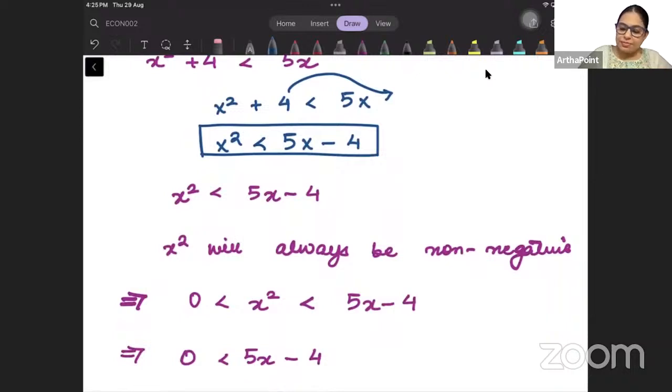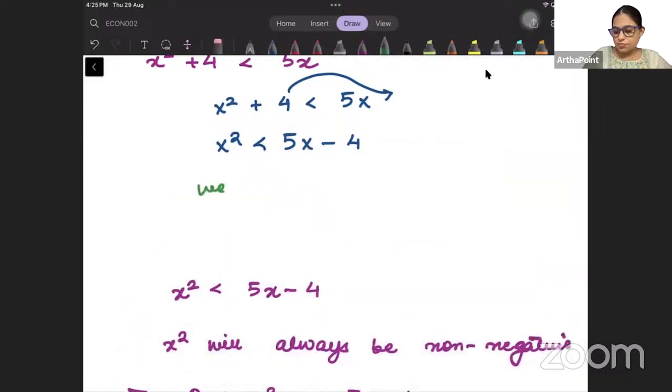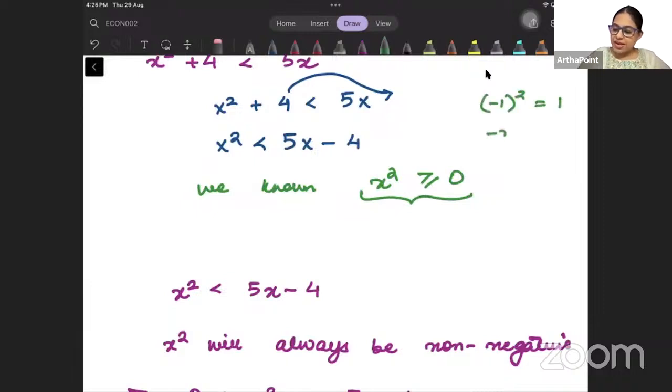Okay. Now tell me one thing. We know x square is always greater than or equal to 0. You put any value of x, a negative value or a positive value. When you square a number, -1 square is 1, -2 square is 4, 2 square is 4, 0 square is 0.